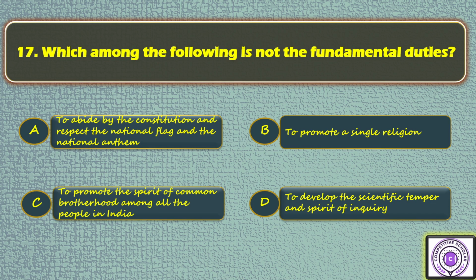Next, question number 17. Which among the following is not a fundamental duty? Option A, to abide by the Constitution and respect the national flag and the national anthem. Option B, to promote a single religion. Option C, to promote the spirit of common brotherhood among all the people in India. Option D, to develop the scientific temper and spirit of inquiry. So the answer is C. Okay.